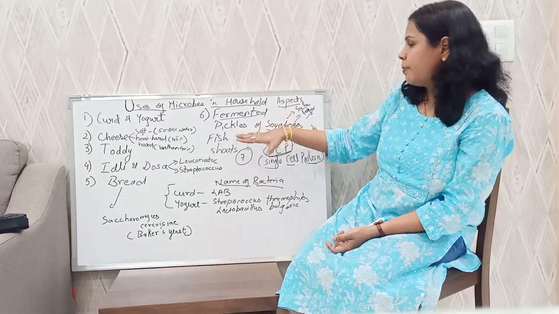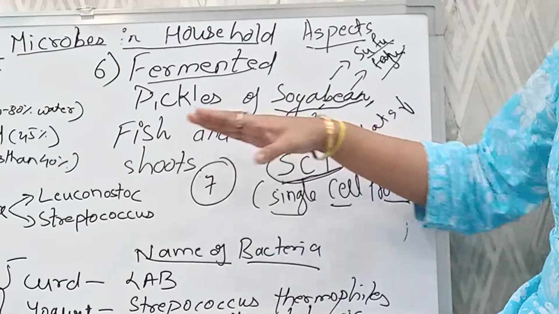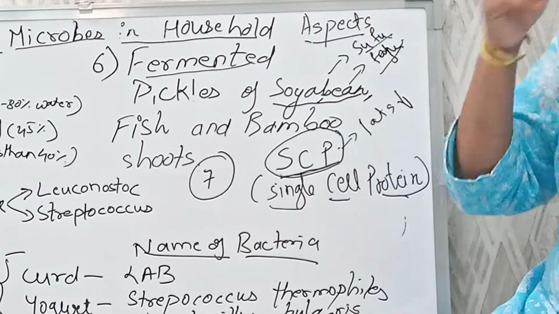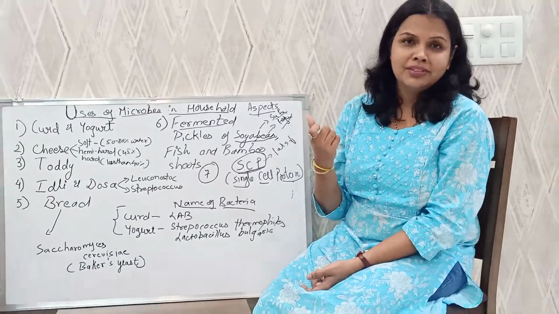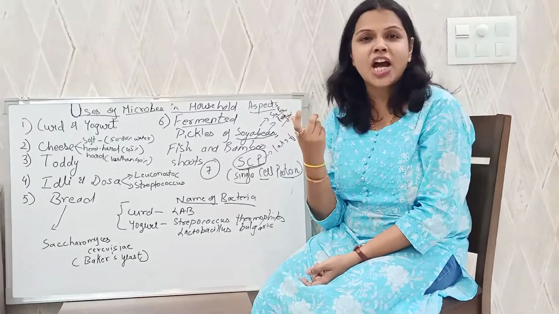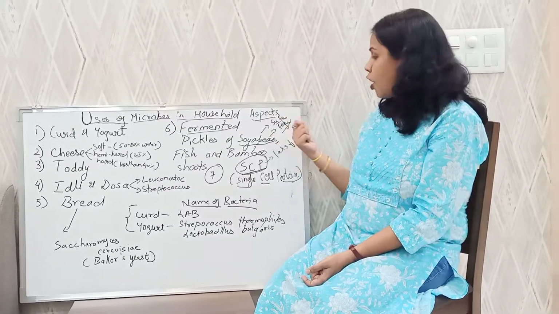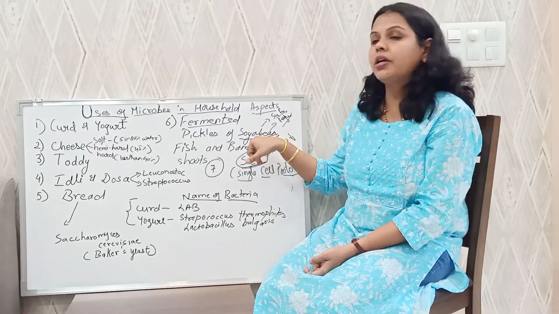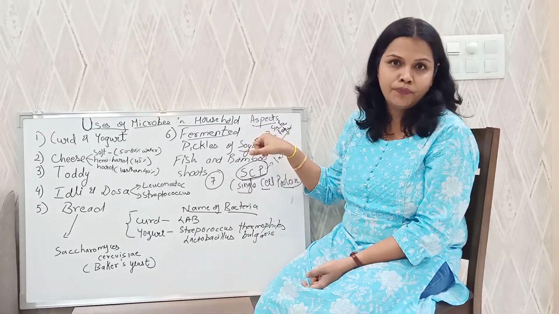Now next is fermented pickles. There are pickles of soya bean, pickle of fish, pickle of bamboo shoot. Now if I talk about soya bean, शायद तुम लोगों ने सुना हो टोफू, है ना, और सूफू. सूफू is a Chinese food और टोफू इज जैपनीज. सो ये सूफू और टोफू ये कहाँ से बनता है? ये फर्मेंटिंग सोयाबीन से बनते हैं. सोयाबीन के फर्मेंटेशन से you get tofu and sufu.